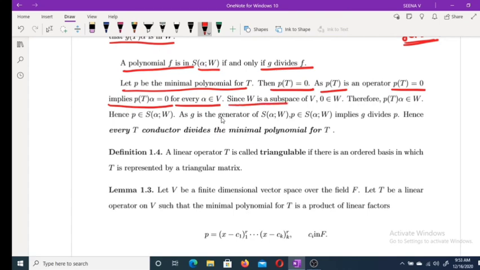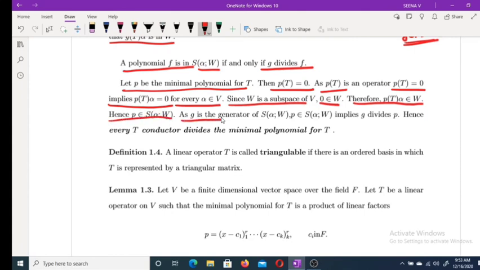Since W is a subspace of V, 0 belongs to W. Therefore, P of T alpha belongs to W. Therefore, P belongs to S(alpha; W).